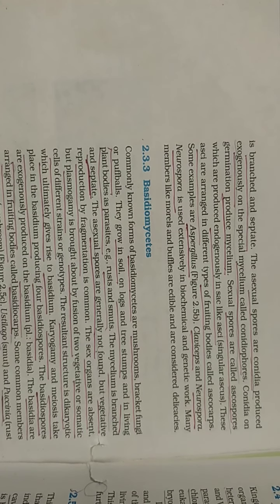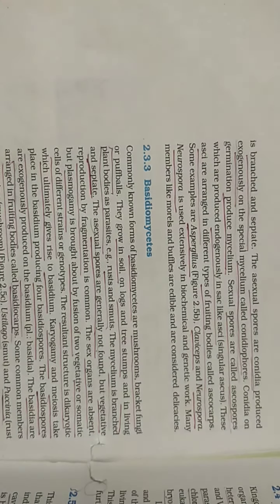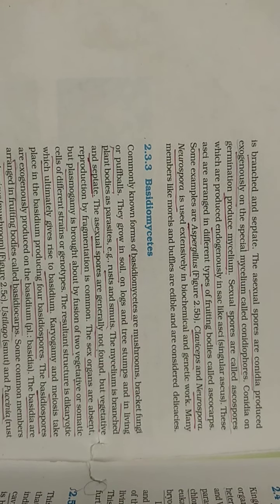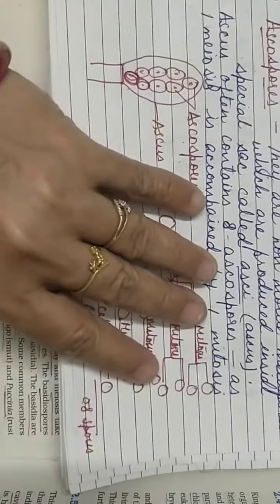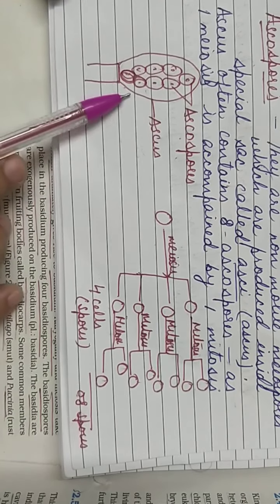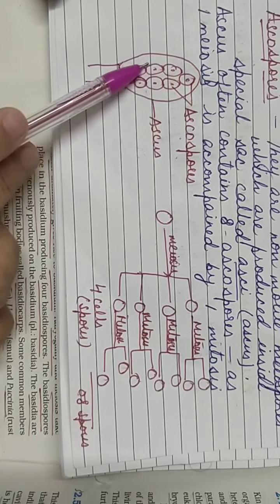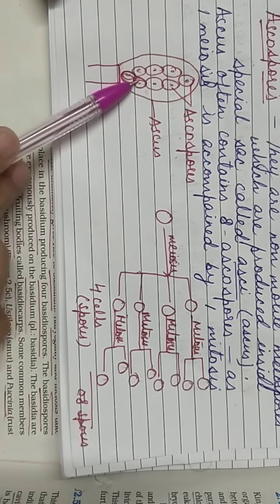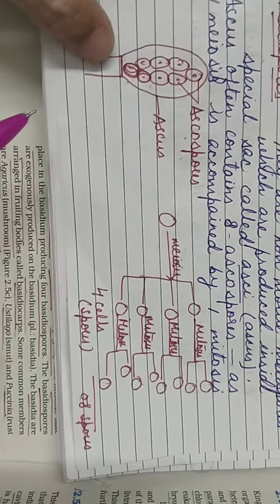And if you remember, I had explained that there are 8 ascospores formed in one asci. Go through the video again. This is an ascus where 8 ascospores are formed inside one asci.